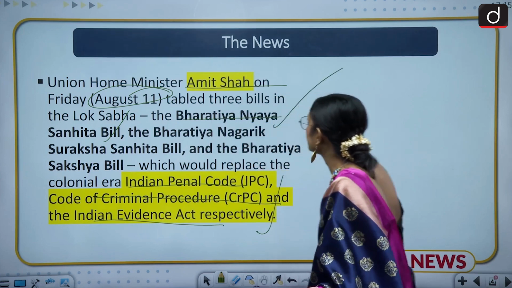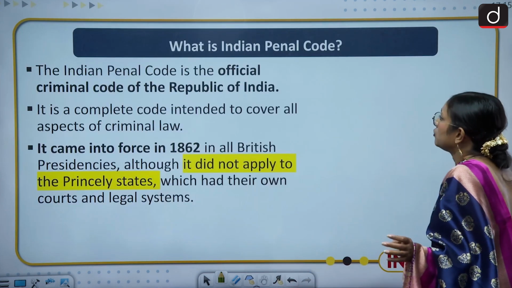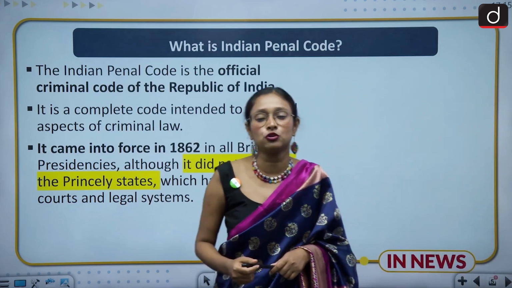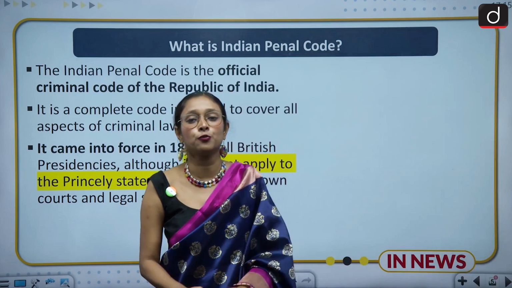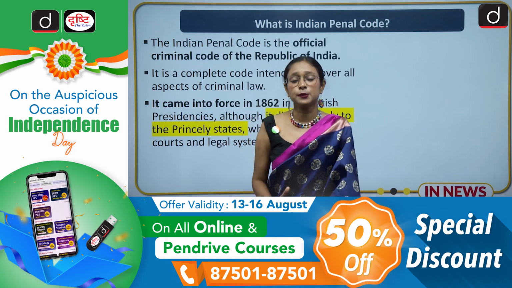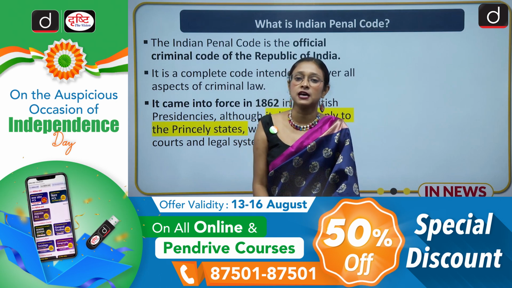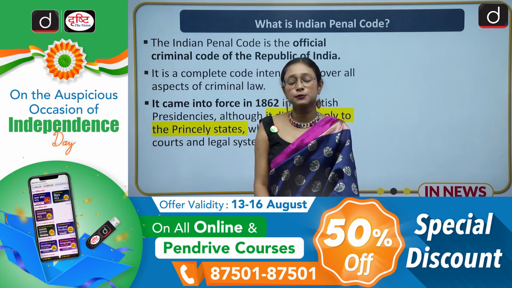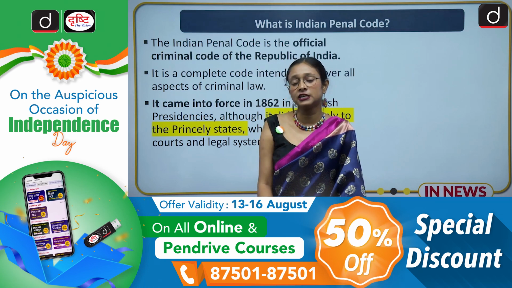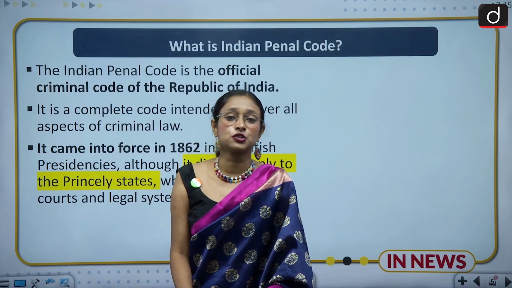Moving to the next slide. Before moving to what the Indian Penal Code is, first of all we will look at the opinion of Amit Shah and the government on this. While tabling these bills in the Lok Sabha, Amit Shah said that these laws are outdated in nature, they serve the colonial purpose and they dictate the master-servant relationship in India.